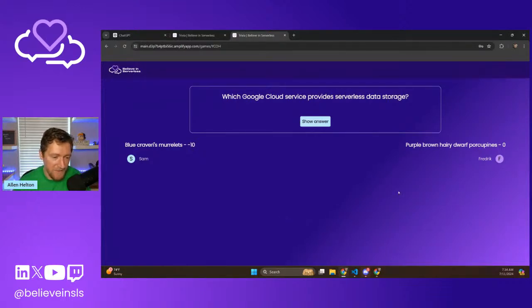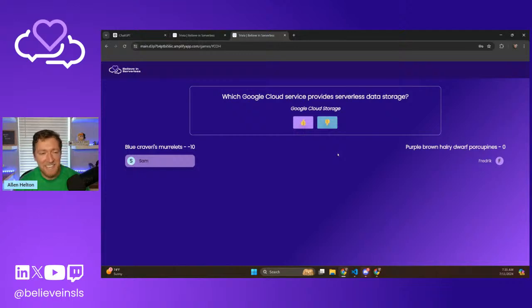Which Google Cloud service provides serverless data storage? Now this is one, I'm just going to talk while we wait for the answers to roll in. I never know with GCP what services start with fire and which ones don't. All right, Sam, what you got? Google Drive. I don't think it's Google Drive.